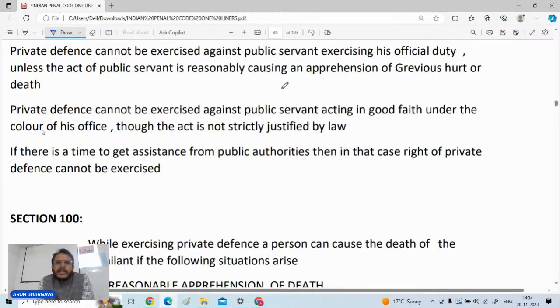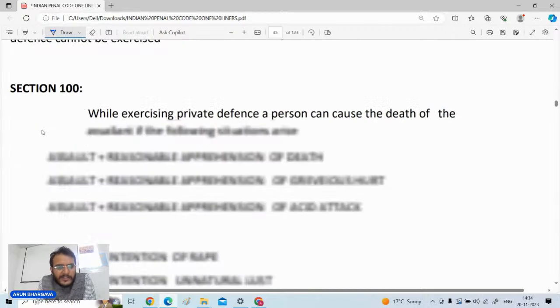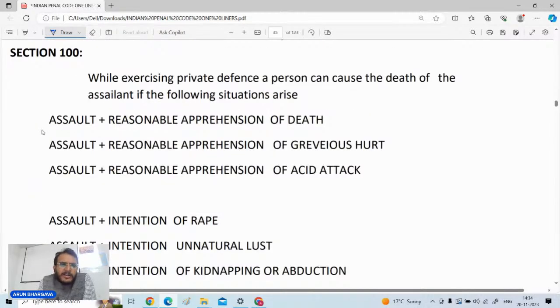4 के अंदर वो बताया गया है कि how much force you can exercise. Similarly, public servants के against you cannot exercise the private defense unless and until the reasonable apprehension which is being given to you is of grievous hurt or death। ठीक है, तो अगर grievous hurt या death वाली apprehension public servant ने दी है तो you can exercise private defense against such persons also, but otherwise you cannot go for that।